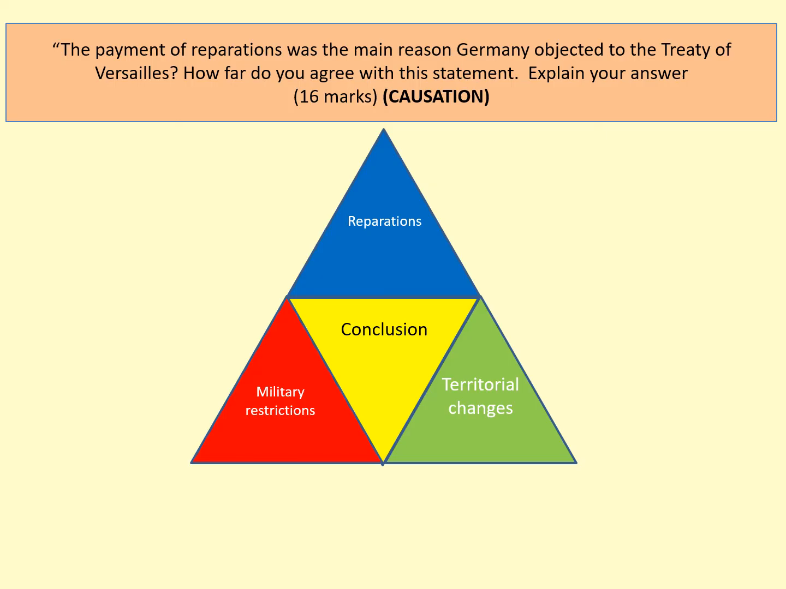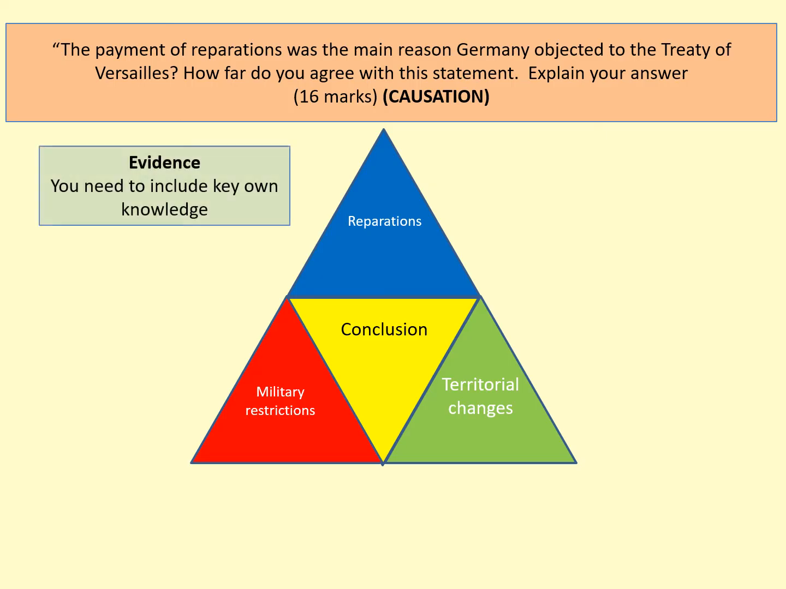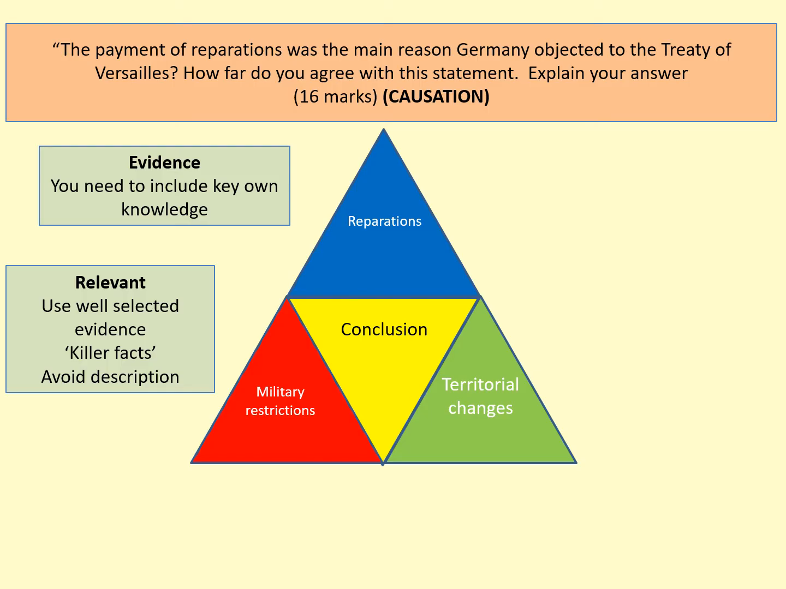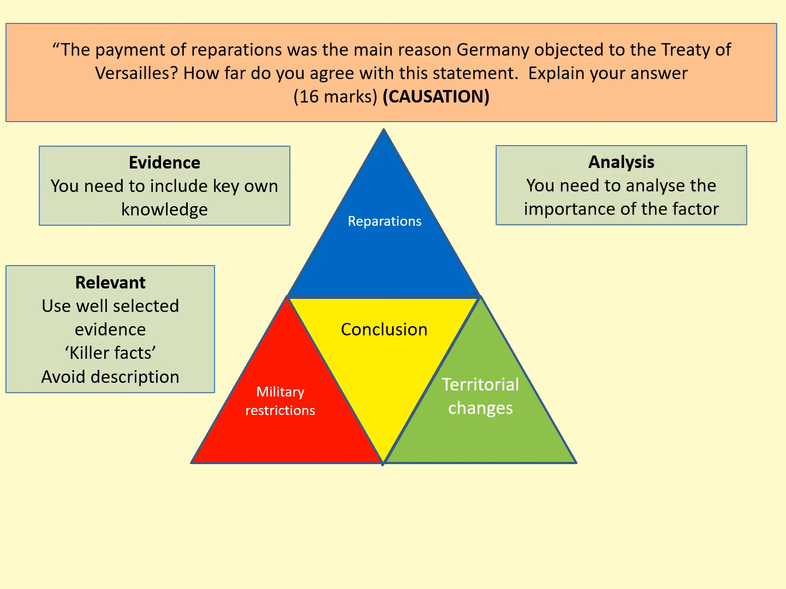Well, this is what you need to do. You need to have key evidence from your revision. So that's really important, that key own knowledge. You need to have well-selected evidence, so killer facts. Just avoid description. So, you could have a paragraph about territorial changes and you could list every single bit of territory that Germany lost, but actually, how are you going to use that evidence? So really thinking about the importance of Alsace-Lorraine to France.